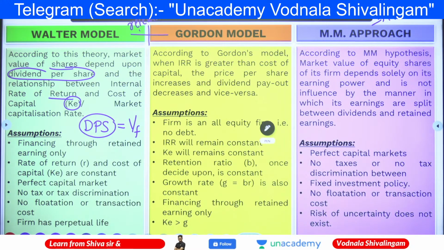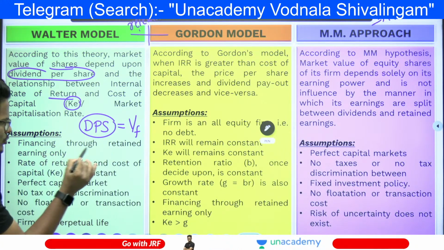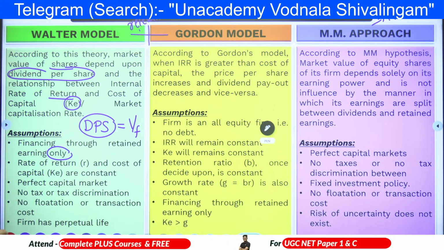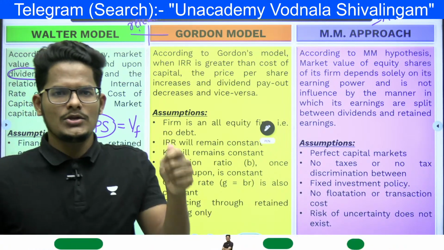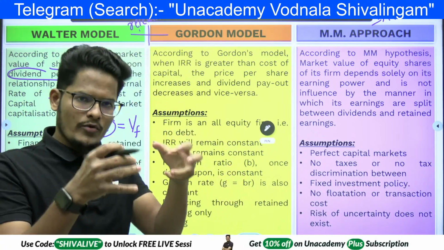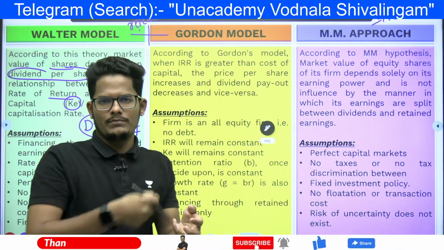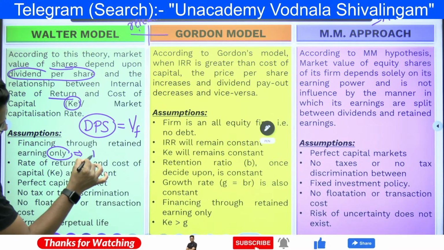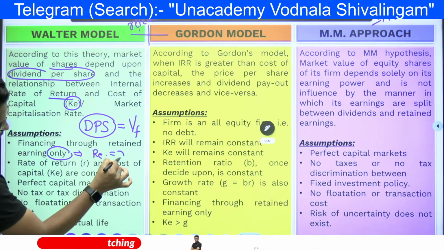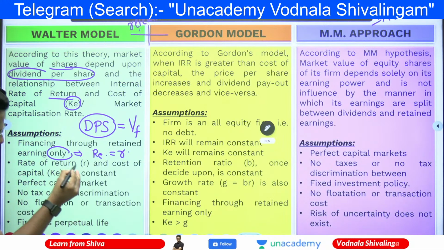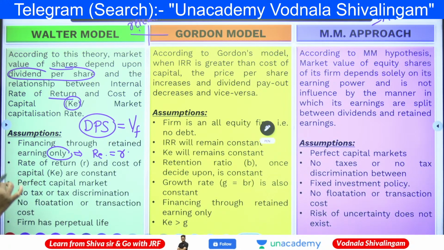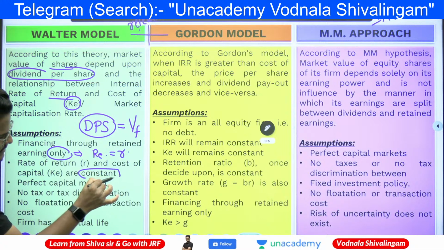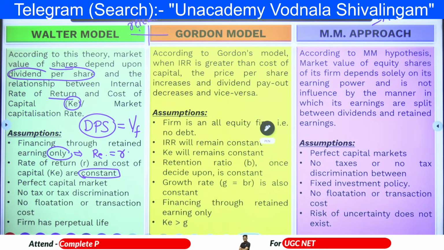The Walter model is relevant. Now, the assumption of Walter is financing through retained earnings only. So he is not going to procure any new capital from other sources. Whatever retained earnings exist with the company will be reinvested in the company. No new procurement of capital, only retained earnings. The rate of return, R, and the cost of capital, KE, are both going to be constant.